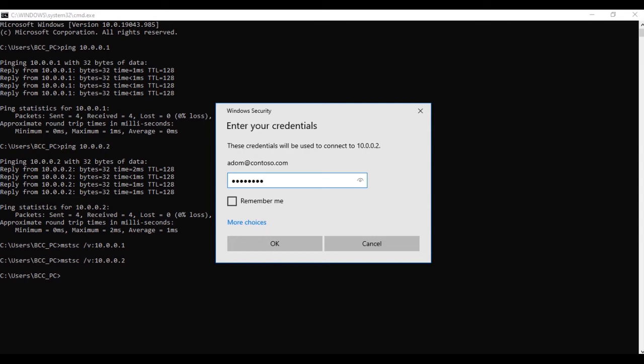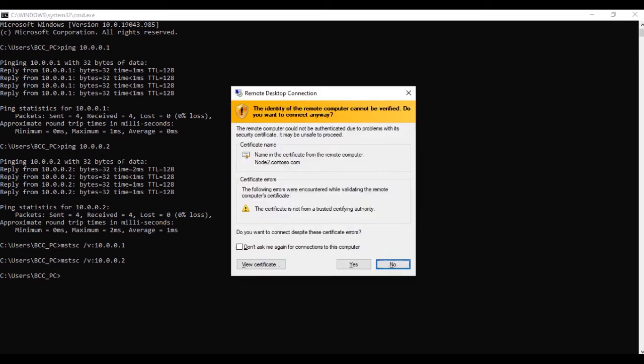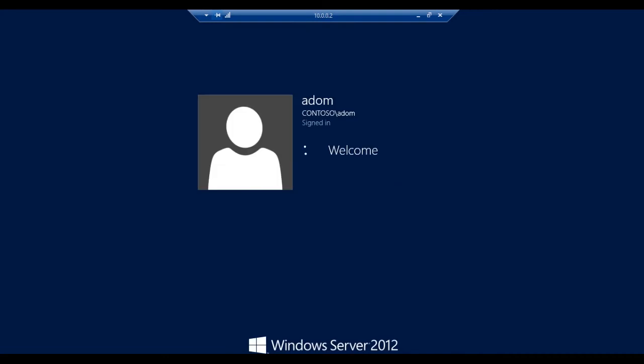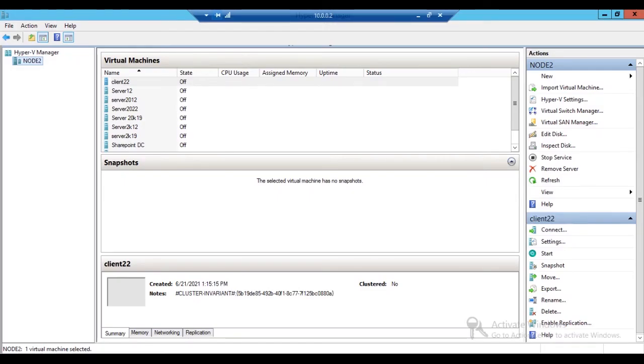We'll provide the credentials and we'll be able to log in to the remote system via remote desktop, and both systems are in the cloud structure. It has also been configured with various guest machines, because we know that there are two kinds of structures that can be deployed: one is called the host machine and the second one is the guest machine. So node 2 is the host machine, and within that these are the guest machines, that is client 22, server